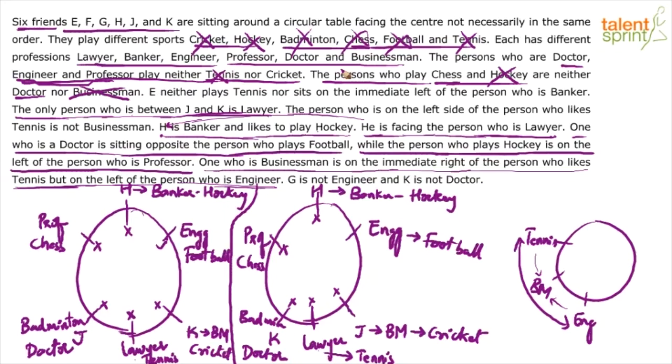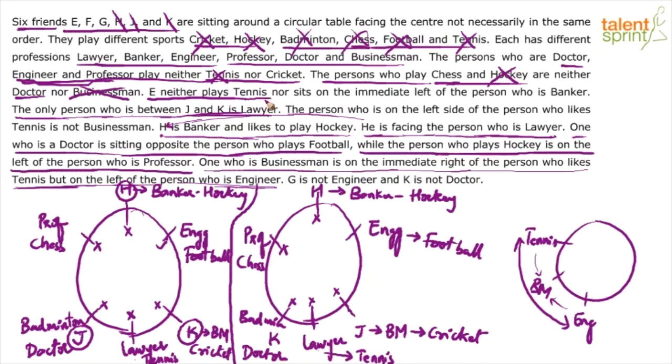All the professions are allotted, all the sports are allotted, only names are to be fixed. Right? Anything else given with respect to names? E neither plays tennis nor sits on the immediate left of the person who is banker. So, how many persons have been marked? I think K has been marked, J has been marked, and H has been marked. Right? So, K, H and J. E, F, G are left out. Now, the next point is about E.